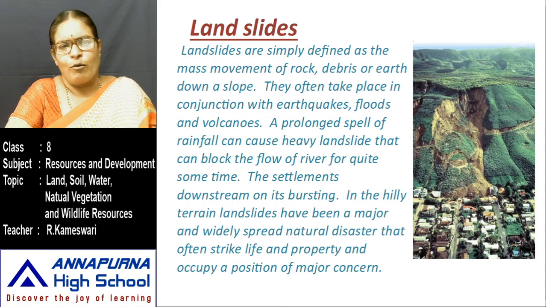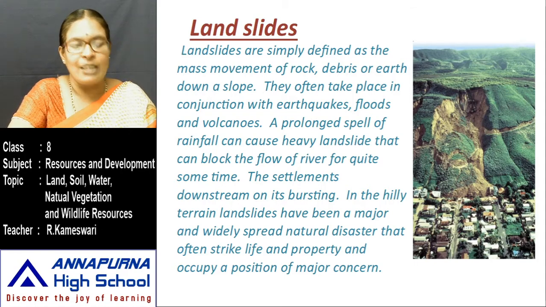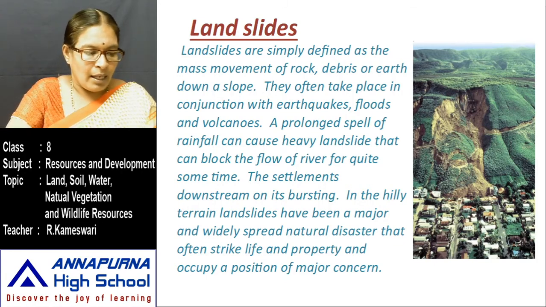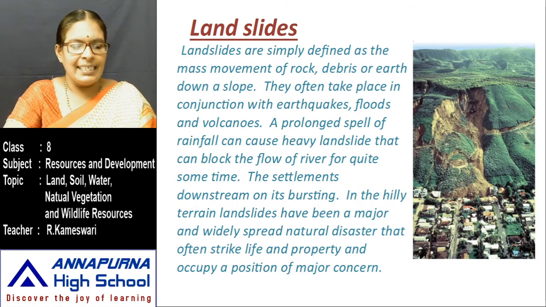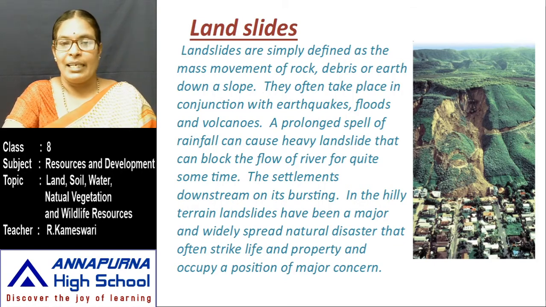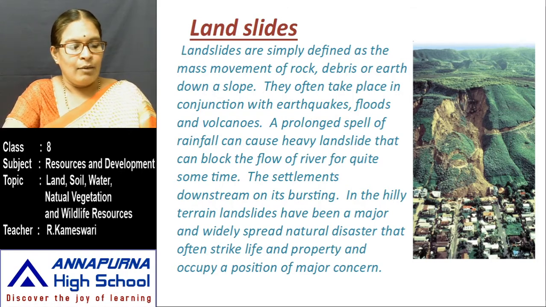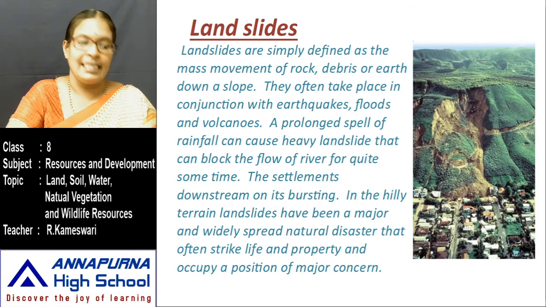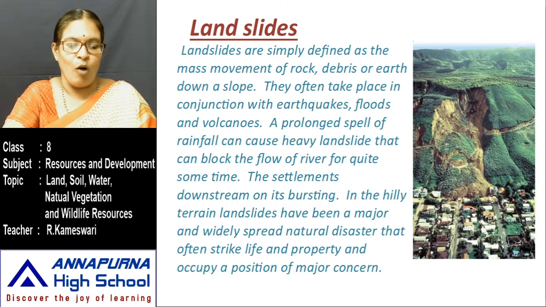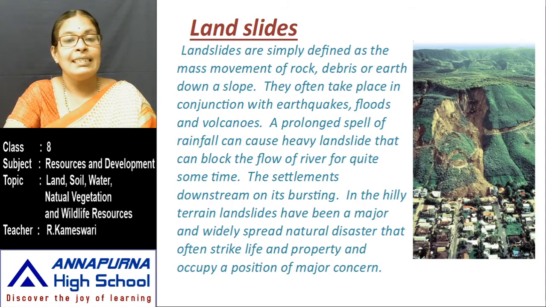How can we stop it? What precautions should those living in such areas take? Such areas can be avoided for buildings and settlements. Next, construction of a retention wall to stop the land from slipping.